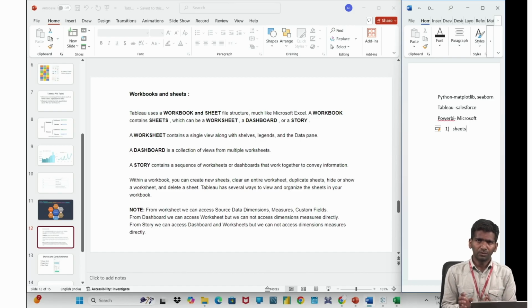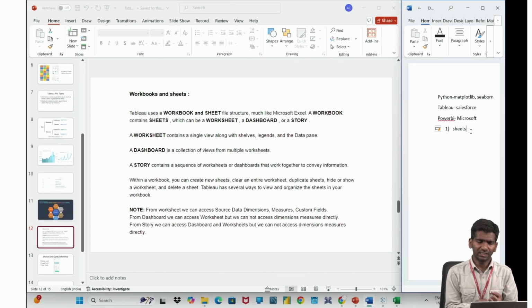Then the next three months I will visualize in another sheet. So six months I can club: January, February, March, April, May, June.